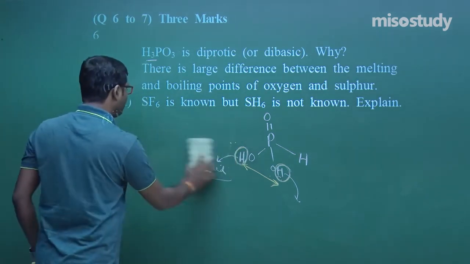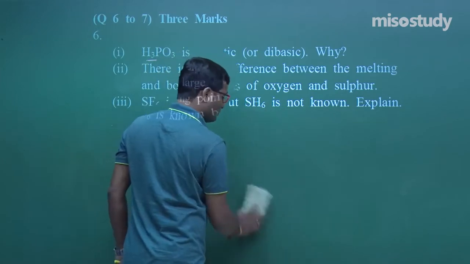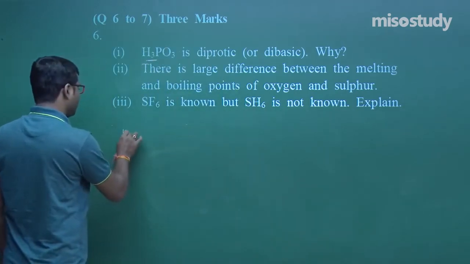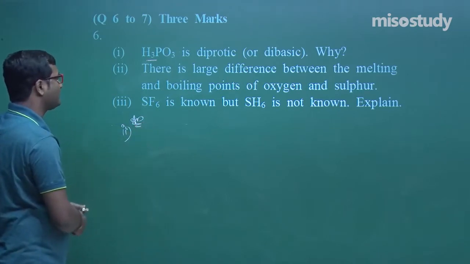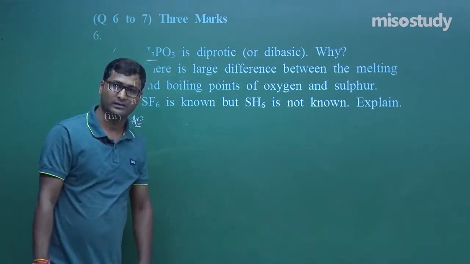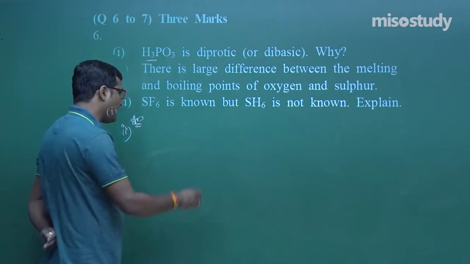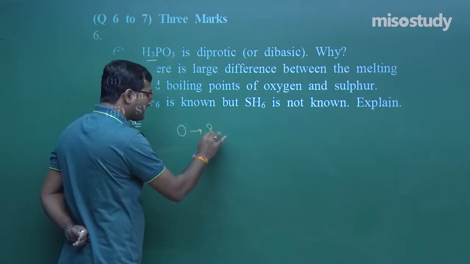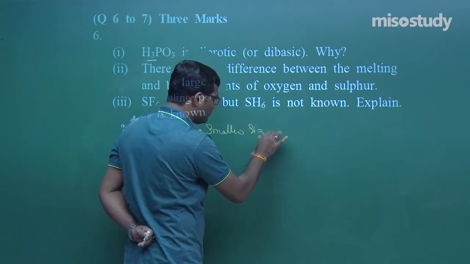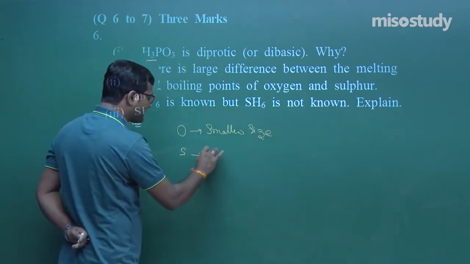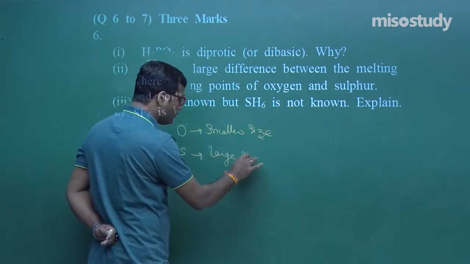Now let us move to the next question. What is the next question here? That is question number 2. There is a large difference between the melting and boiling point of oxygen and sulfur. As we know, oxygen has a smaller size in comparison to sulfur, and sulfur has a larger size. Clear to you?